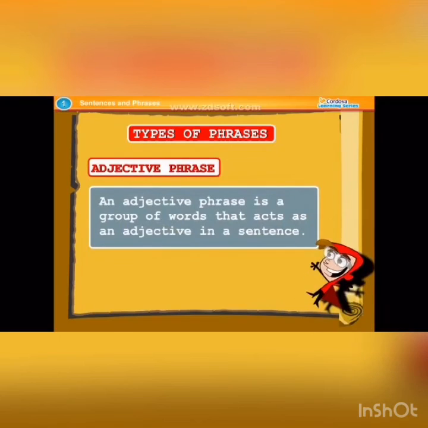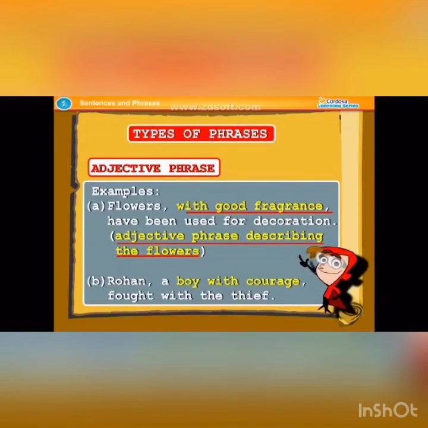Adjective phrase. An adjective phrase is a group of words that acts as an adjective in a sentence. Examples: Flowers with good fragrance have been used for decoration. The adjective phrase describes the flowers. Rohan, a boy with courage, fought with the thief.